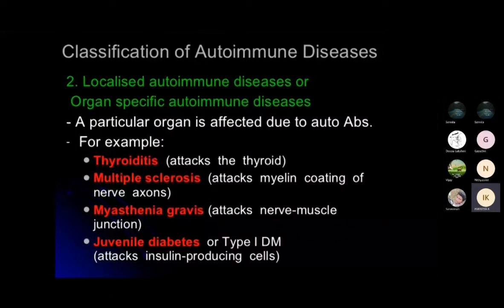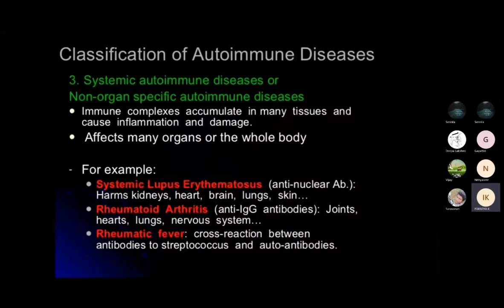Diseases caused at the skin level, in our body's skin. So next is systemic autoimmune diseases, or we can say non-organ specific immunity. This group includes conditions characterized by an immune response against a variety of self antigens, and it will cause damage to several organs and tissue systems in our body.